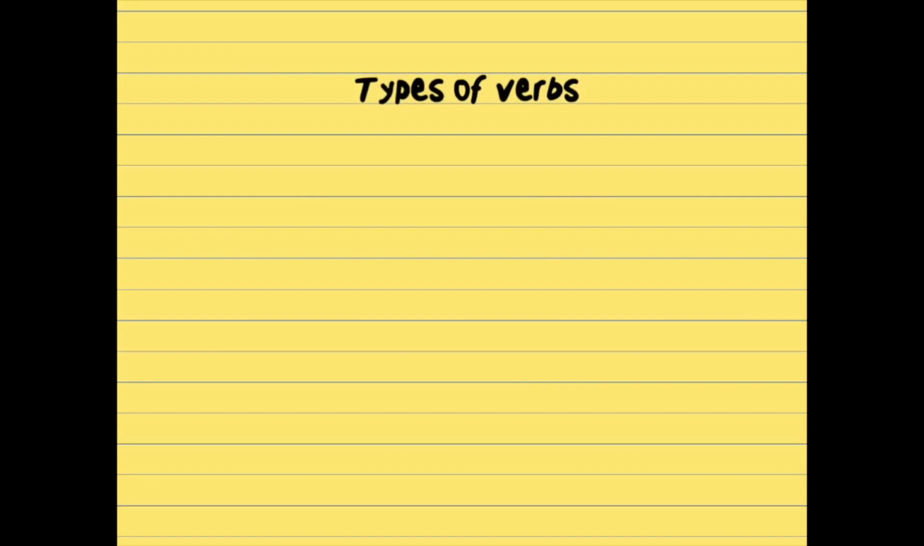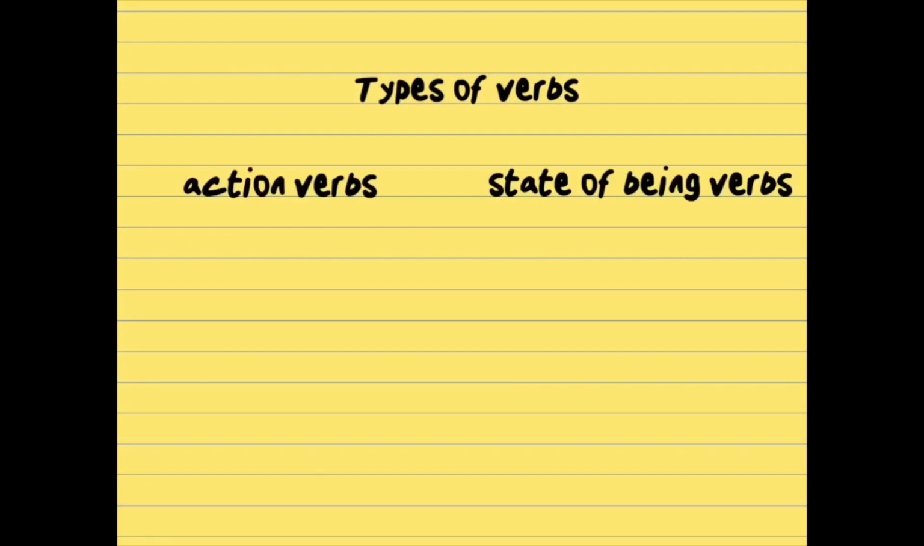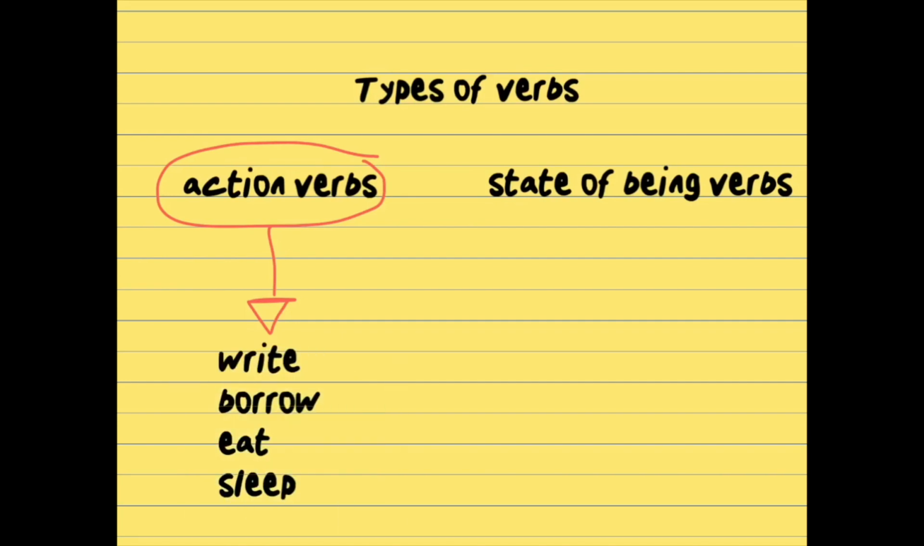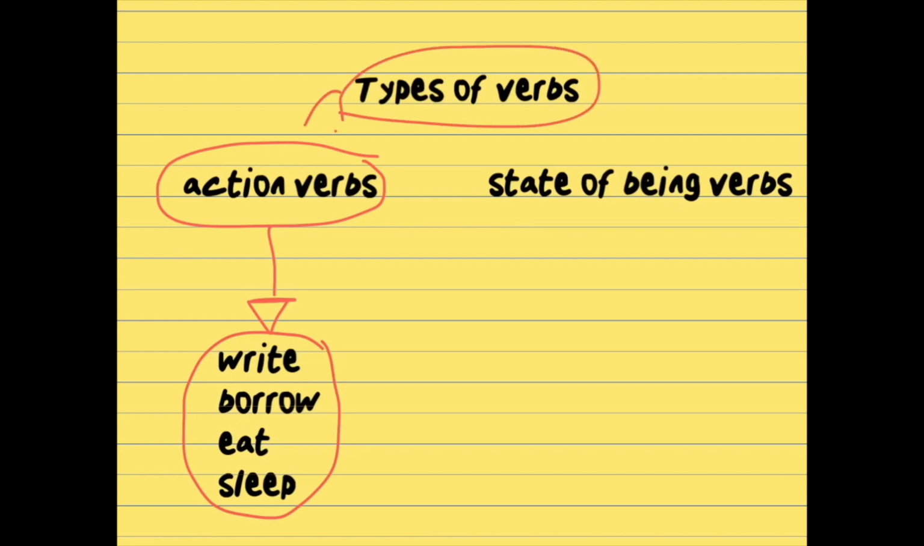Types of verbs. There are two types of verbs. The first type of verbs are the action verbs. As the name says it, these ones are actions, things that we do. For example, write, borrow, eat, sleep, all the actions you can think of.